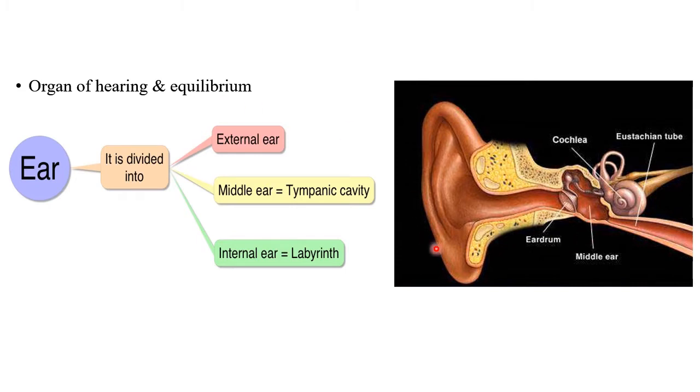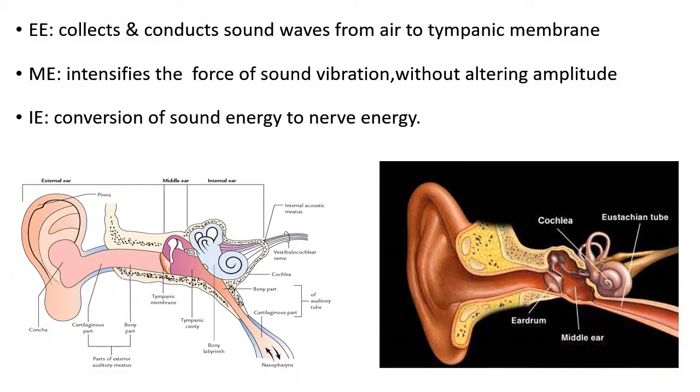And here you can see the diagram of the ear, and it is divided into the external ear, and this is the middle ear, which is also called the tympanic cavity containing the ear ossicles, and this is the inner ear, which is also called the labyrinth. Young adults are responsive to sound frequencies ranging from 20 to 20,000 Hz.